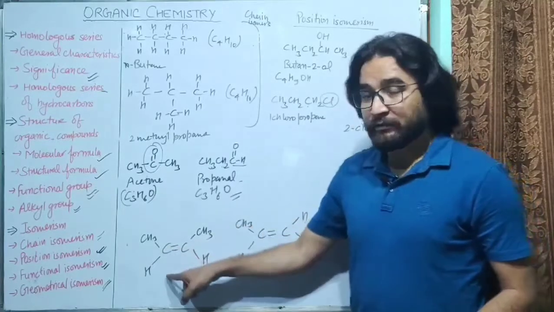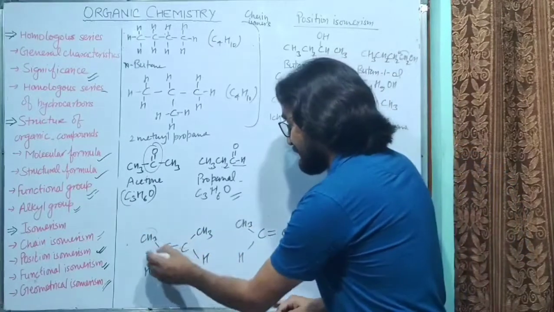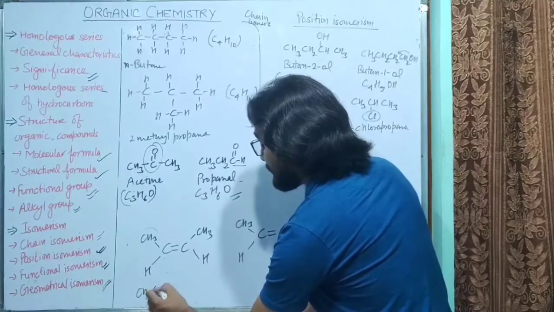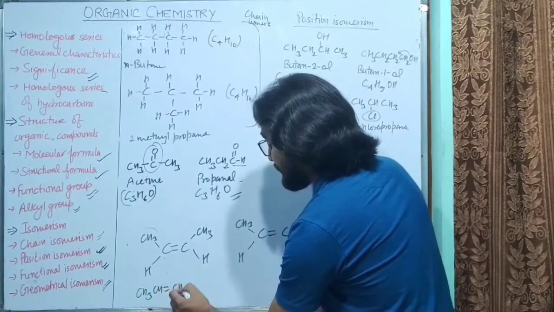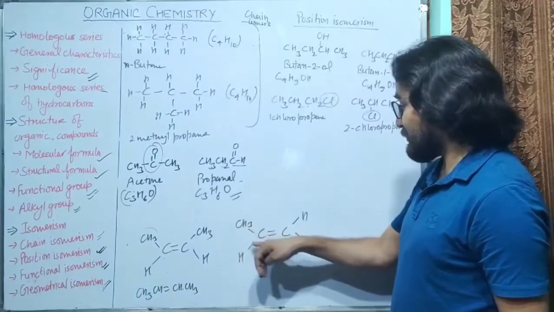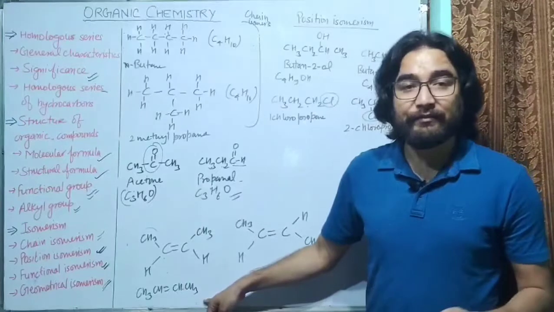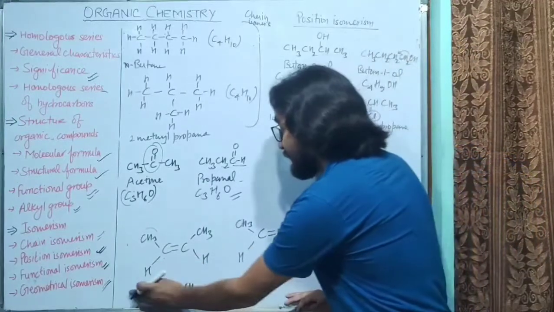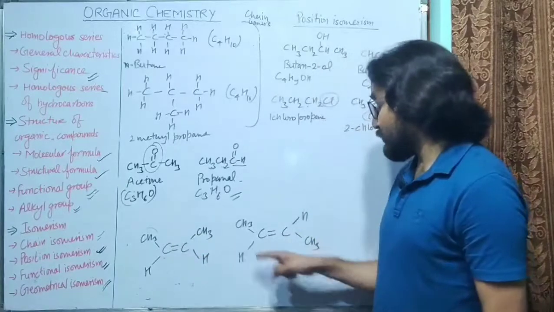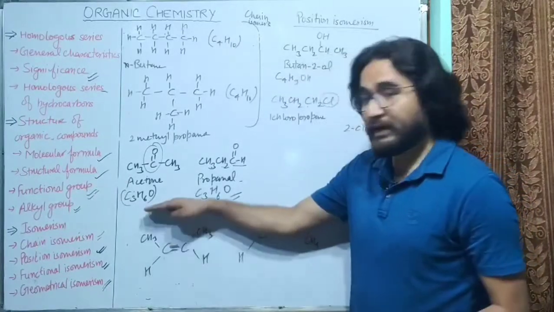So you can see here we have the same formula, that is CH3, CH double bond. We can also write it like this, CH3, CH double bond CH, CH3. And in the same way, we can also write CH3, CH, CH, CH3. But you can see there are different arrangements of CH3 and H groups. So in this case, CH3 is on the same side of the double bond.